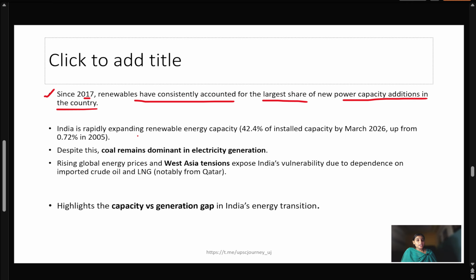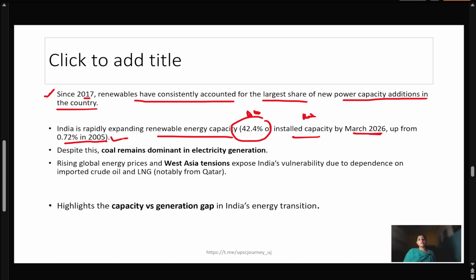India is rapidly expanding its renewable energy capacity. Till March 2026, we have 42.4% of installed capacity coming from renewable sources of energy, which was only 0.72% in 2005. So we are expanding from 0.72% to 42.4% till March 2026.